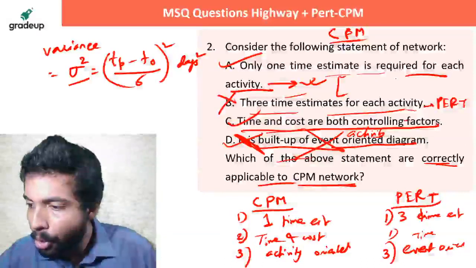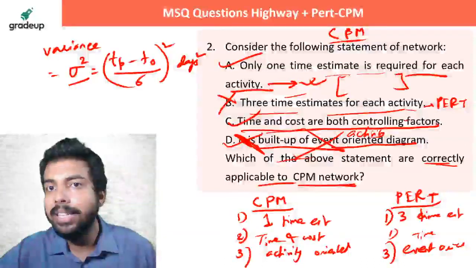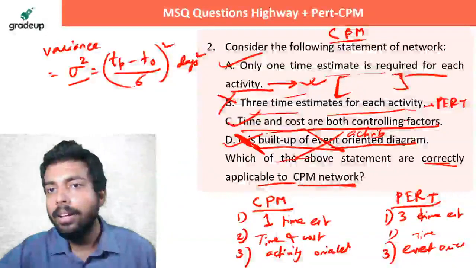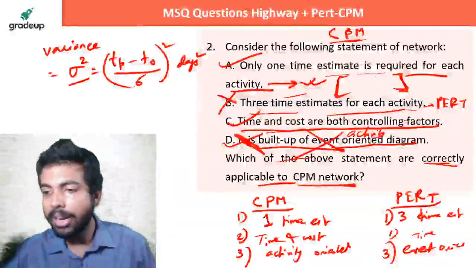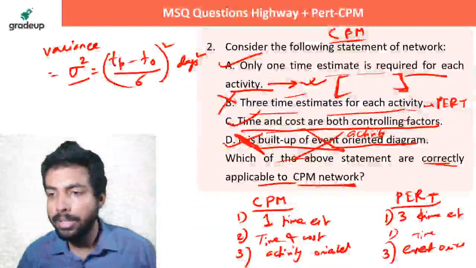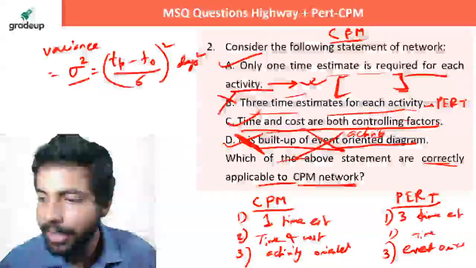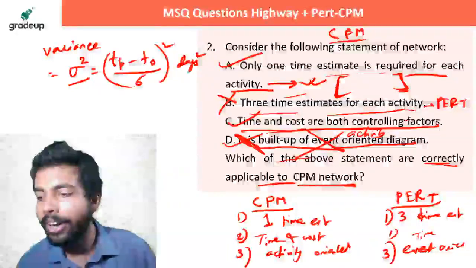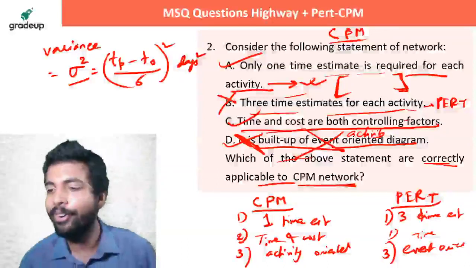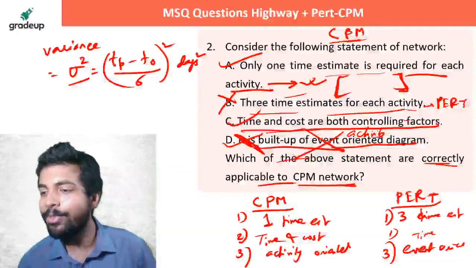Sir, this part, CPM, is not in the GATE syllabus, right? Yes yes, it is there. It is there, beta, it is there. Of course it is there. How not, Shashank? It is there. Obviously, otherwise why should I conduct these MSQ sessions for PERT CPM? This is obviously there in GATE.